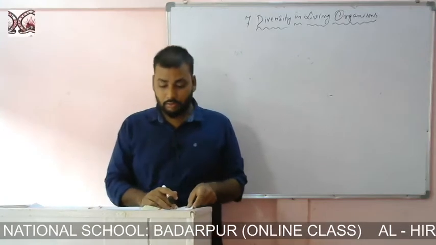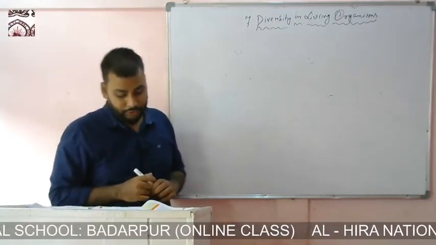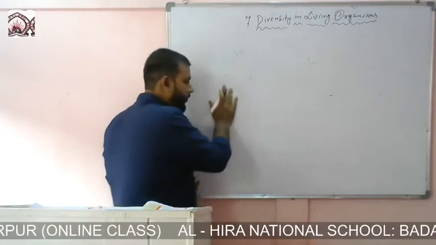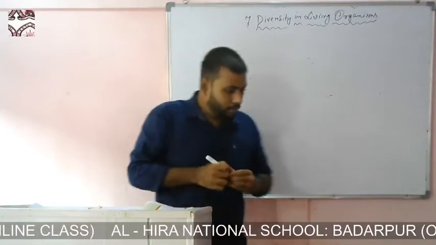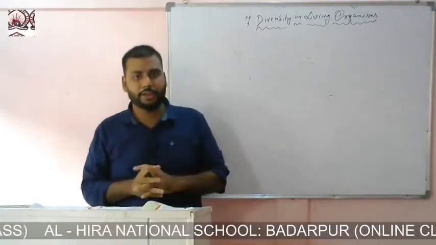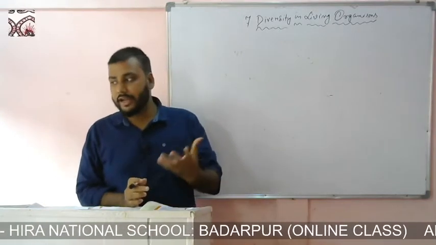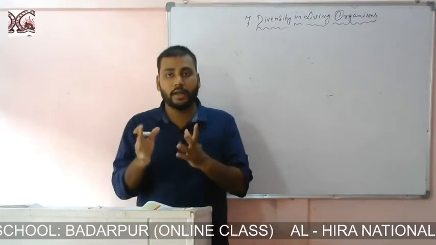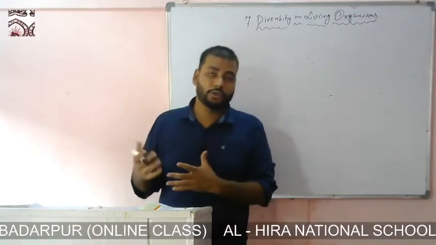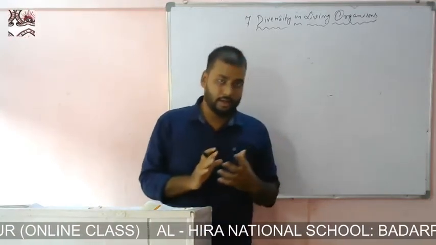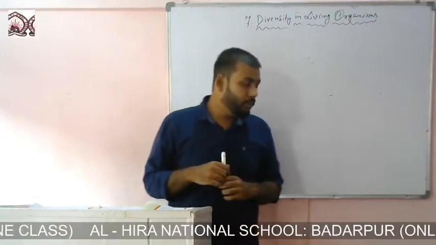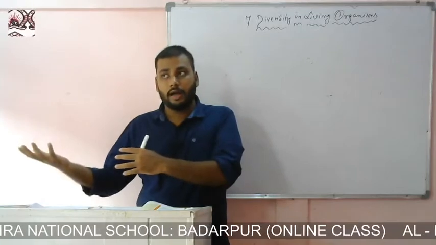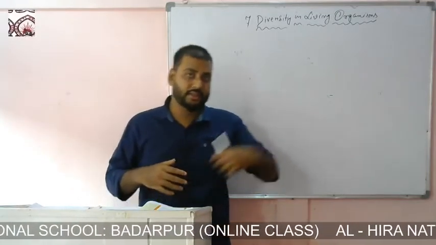All right. Now, classification and evolution. As I mentioned previously, when we classify an organism or the living world, we classify based on their evolution, how much more evolved they are. Evolution means how much more complex they are than their ancestor.